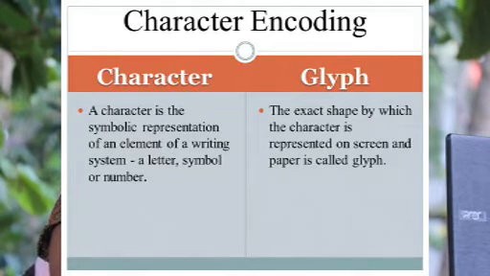Once again I repeat, a character is the symbolic representation of an element of a writing system. It may be a letter, symbol or number. Then what is a glyph? The exact shape by which the character is represented on screen and paper is called a glyph. I think the idea is clear.